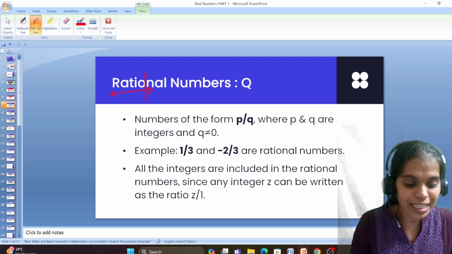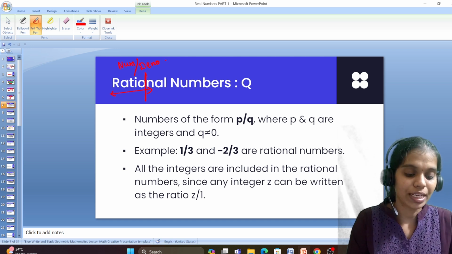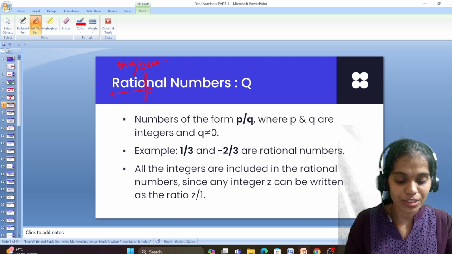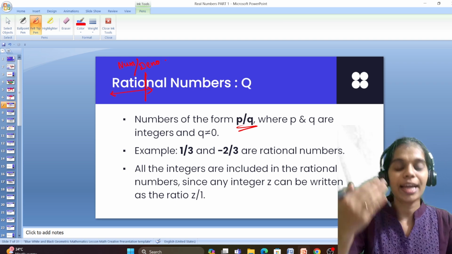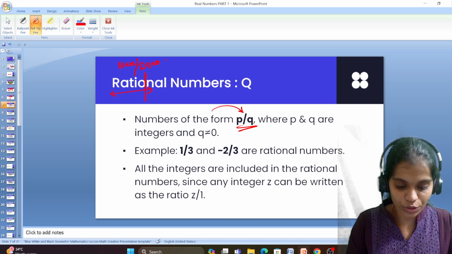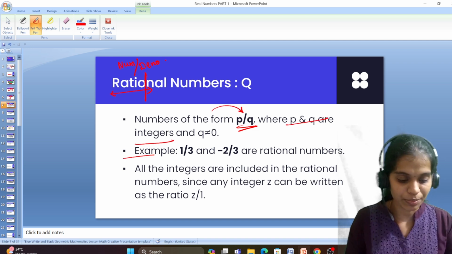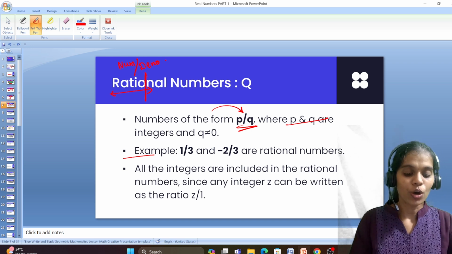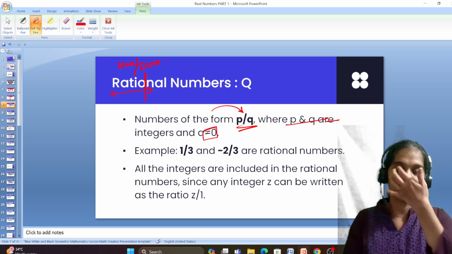So, rational number means we will be having a numerator as well as a denominator. A number which is in the form of P by Q, where P is our numerator and Q is our denominator, right? Number in the form of P by Q, where P and Q are integers and Q is not equal to 0.